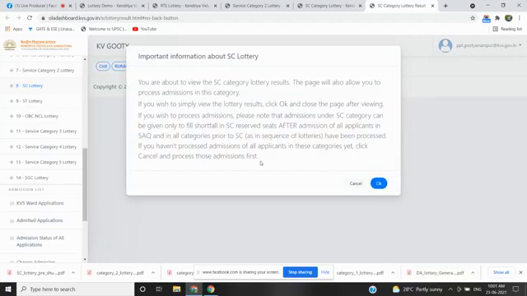Now you can see this important information about the SC lottery. You are about to view SC category lottery results. The page will also allow you to process admissions in this category. If you wish to view the lottery results, click OK and close the page after viewing.